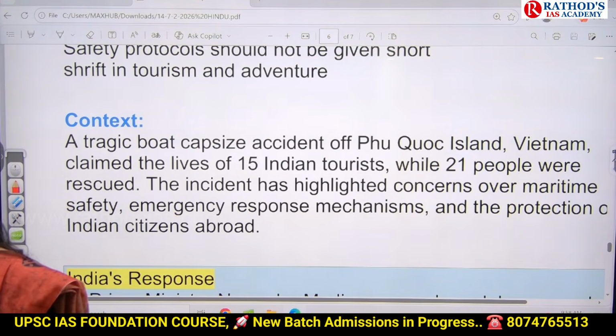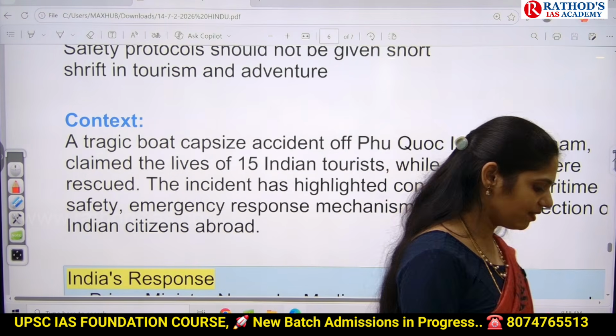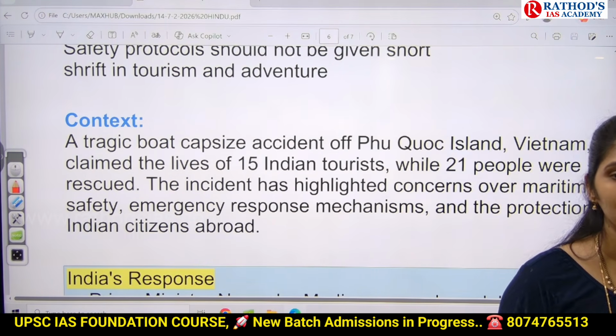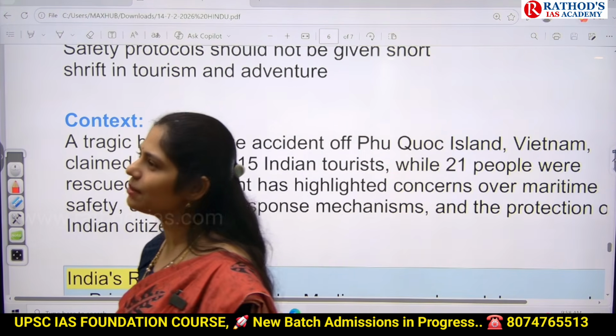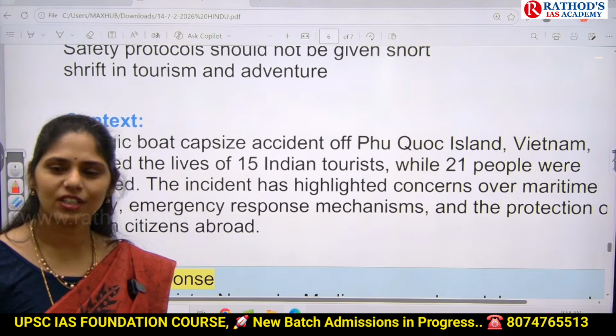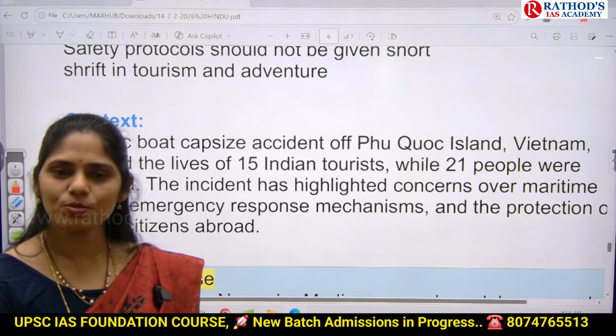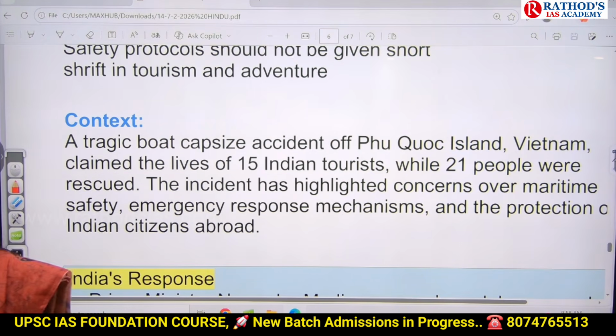And I already said that you will be having this kind of problem of confusion in the polity paper, like President or Governor, 5 years or 6 years, can be removed or not, are they part of this or not, what is their function, will they do this or not. All those points will not be seen in any book, but sometimes the questions will be there on those points.